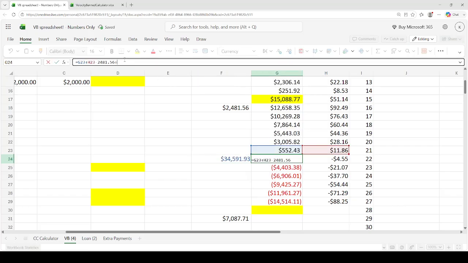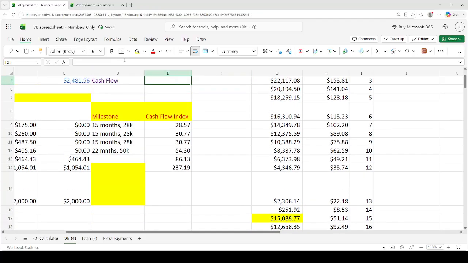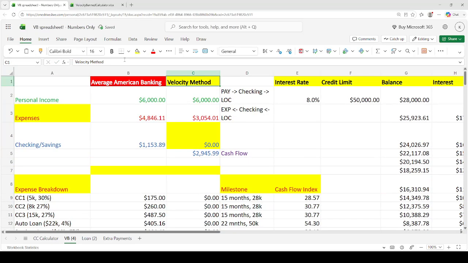So let me go ahead and do this. Plus 34591.93. And then what happens here is that now we've moved the student loan into the line of credit. So we get the $464.43 of cash flow back. And now we're almost at $3,000 a month.